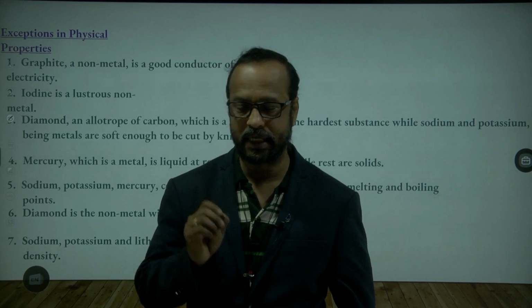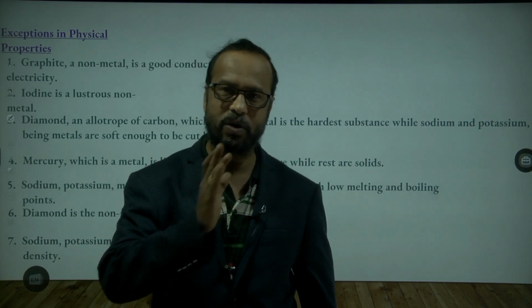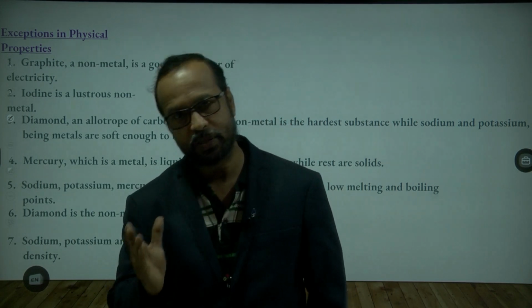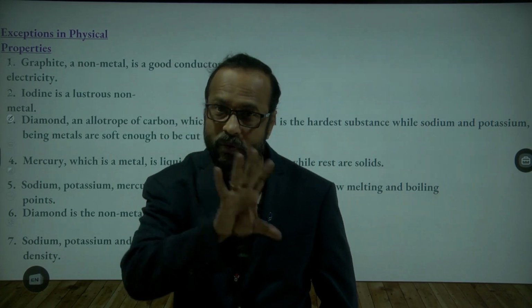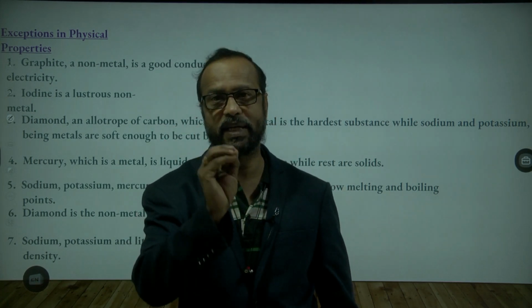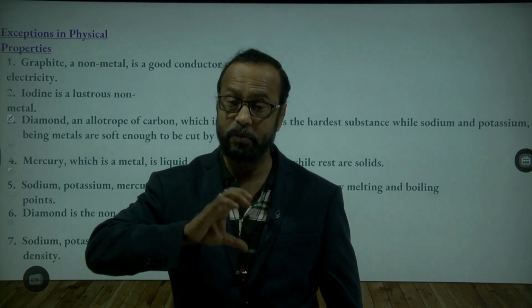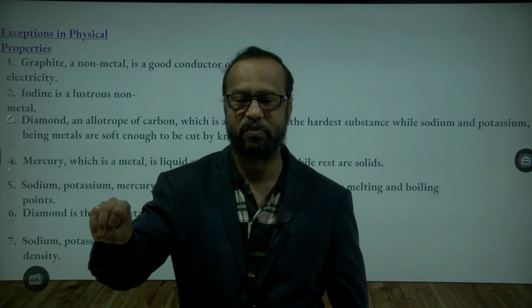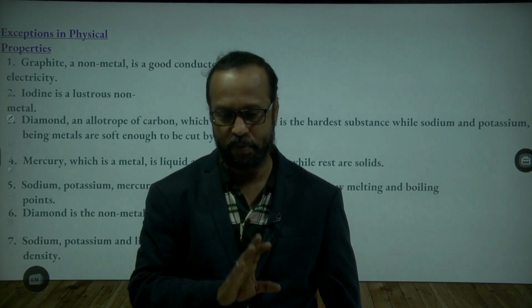Generally, in chemistry, we study two types of properties. One is called a physical property and the second is called a chemical property. Physical property means what we can see, so that is called a physical property. Chemical property means how internally they react with other elements and substances. So this is called a chemical property.